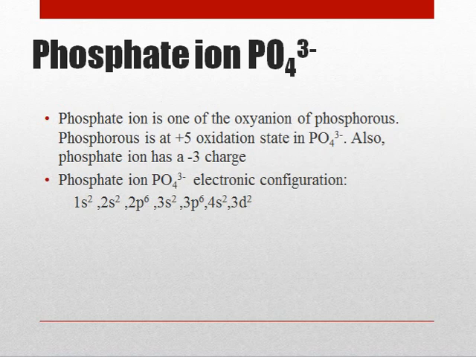Phosphate ion. What is phosphate ion? Phosphate ion is one of the oxyanions of phosphorus. Phosphorus is at +5 oxidation state in phosphate ion. Also, phosphate ion has a -3 charge. Phosphate ion electronic configuration is 1s2, 2s2, 2p6, 3s2, 3p6, 4s2 and 3d2.